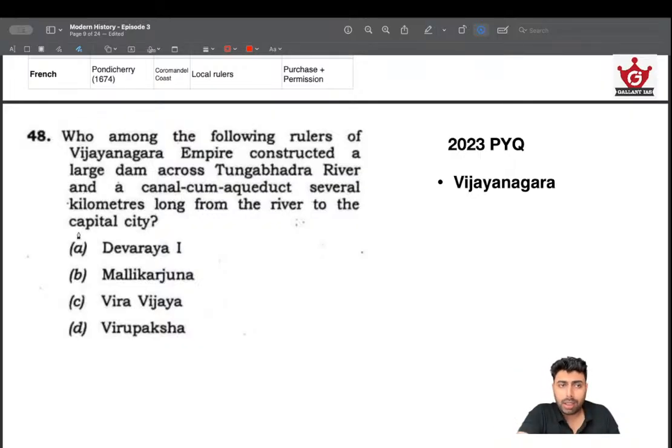And among the Vijayanagara Empire rulers, I told you that it's Devaraya I and Devaraya II who are the most prominent and powerful rulers, and they both have their own distinct qualities. Devaraya I was mostly associated with irrigation and consolidation of territories, and Devaraya II is actually credited with the cultural peak of Vijayanagara Empire as well as administrative efficiency. So think about that. Irrigation, consolidation, these are all associated with Devaraya I. So that's how the answer becomes Devaraya I. Okay. So that's the answer for this.